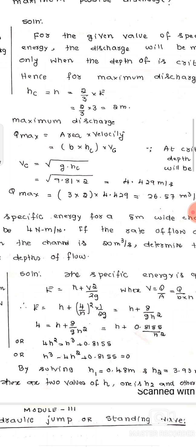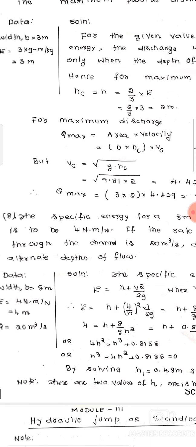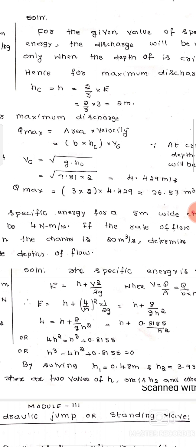Again, the specific energy is given as 4. So 4 is equal to H plus 8 by G H square. Then G is 9.81, so that will be H plus 0.8155 by H square. You can just do cross multiplication, multiplying H square on both sides. So 4H square is equal to H cube plus 0.8155. The H square will get cancelled. Then H cube minus 4H square plus 0.8155 is equal to 0.